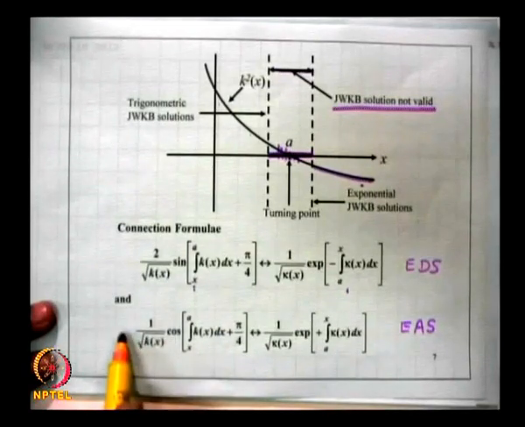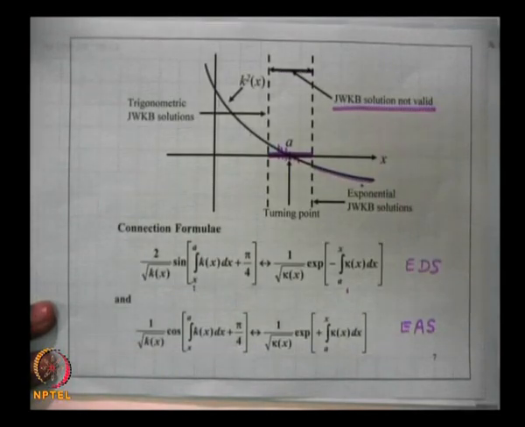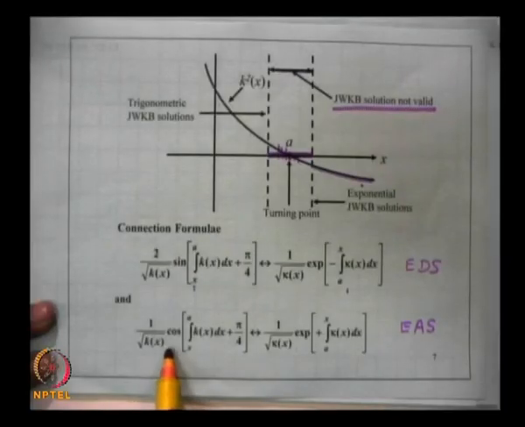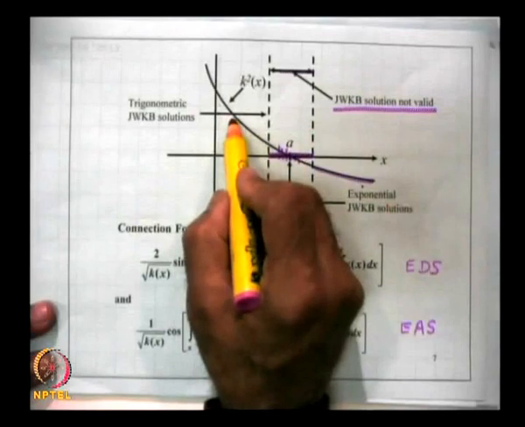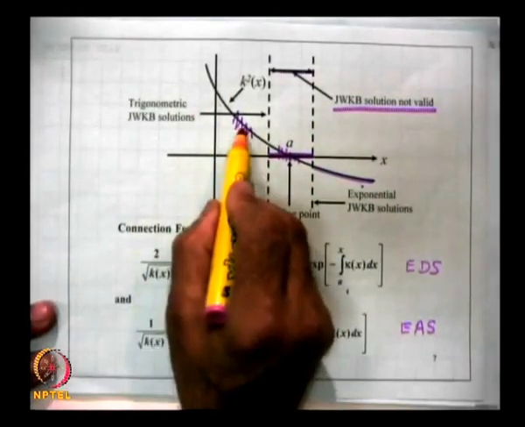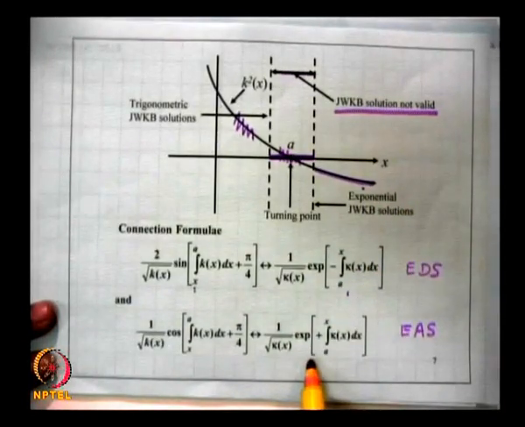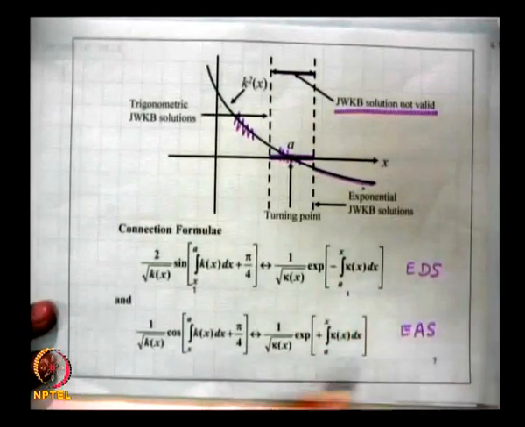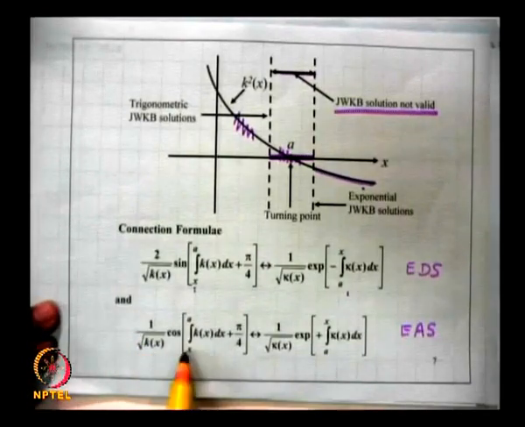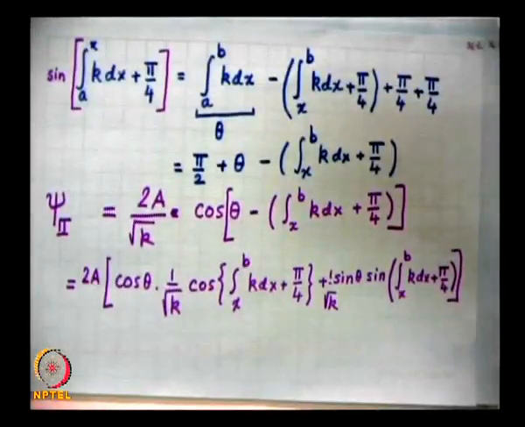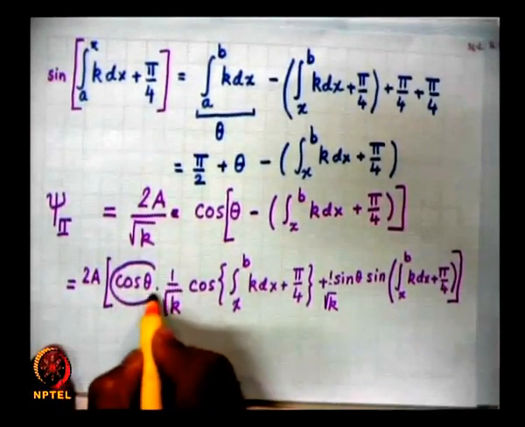So, therefore, the coefficient of the cos term must be 0, otherwise the wave function will blow up for x greater than b. Once again, if I have a cosine term in this region, then that will go over to an exponentially amplifying solution. So, that will not correspond to a bound state problem, and so the coefficient of the cosine term must be 0. So, this term must be 0.